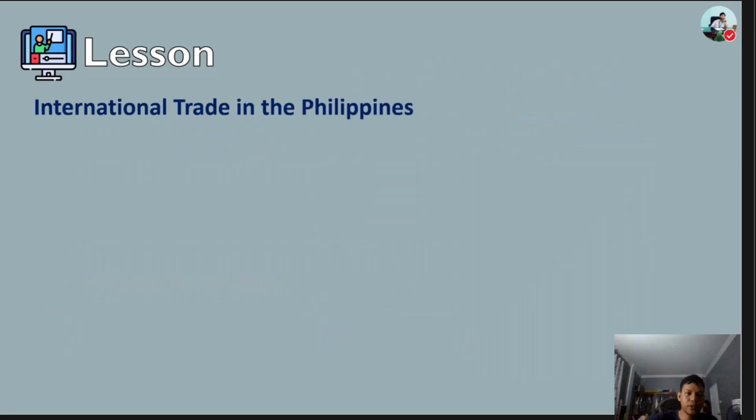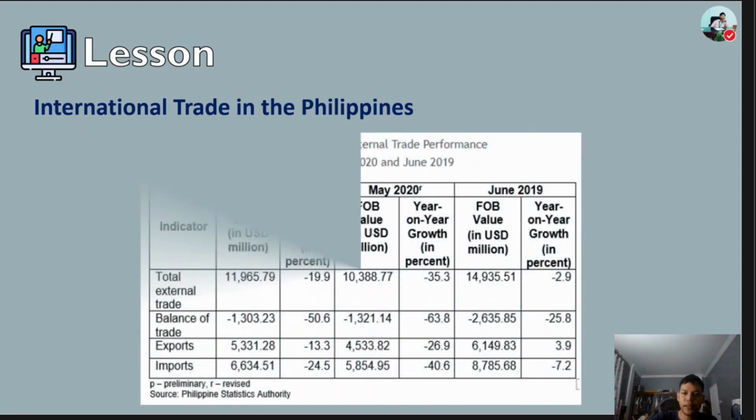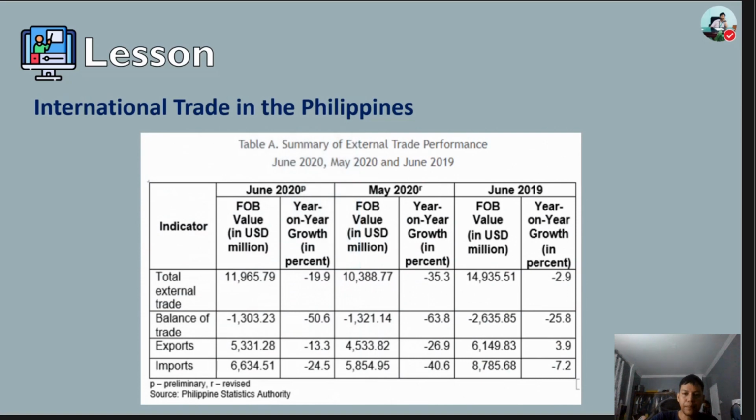Now let's proceed to international trade in the Philippines. The country's total export sales in June 2020 amounted to 5.33 billion.